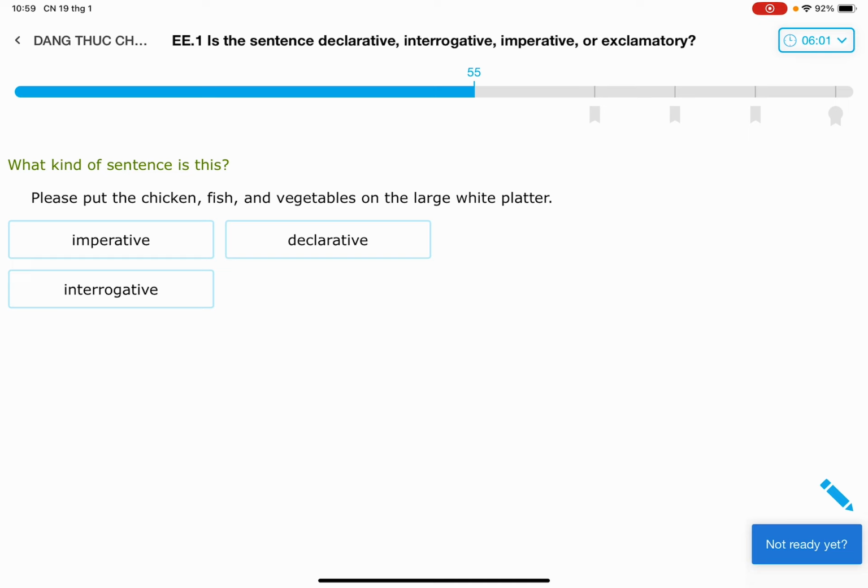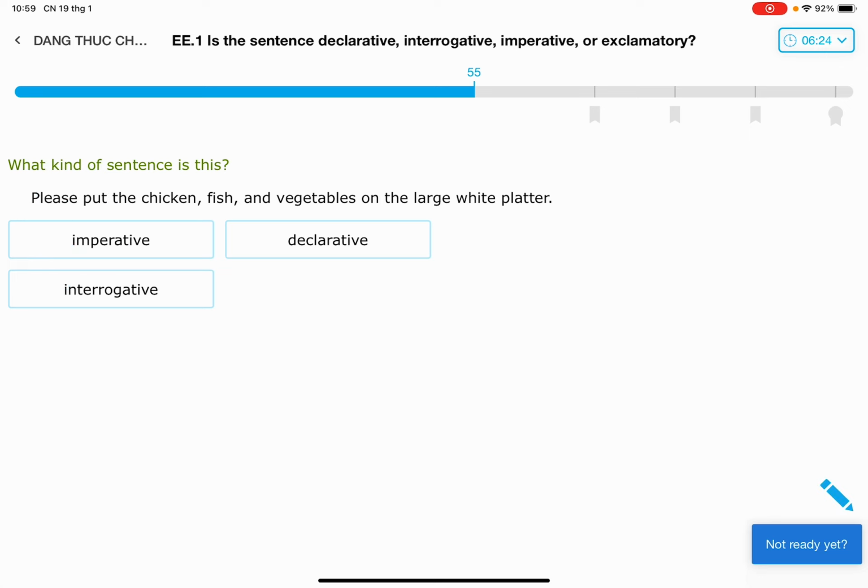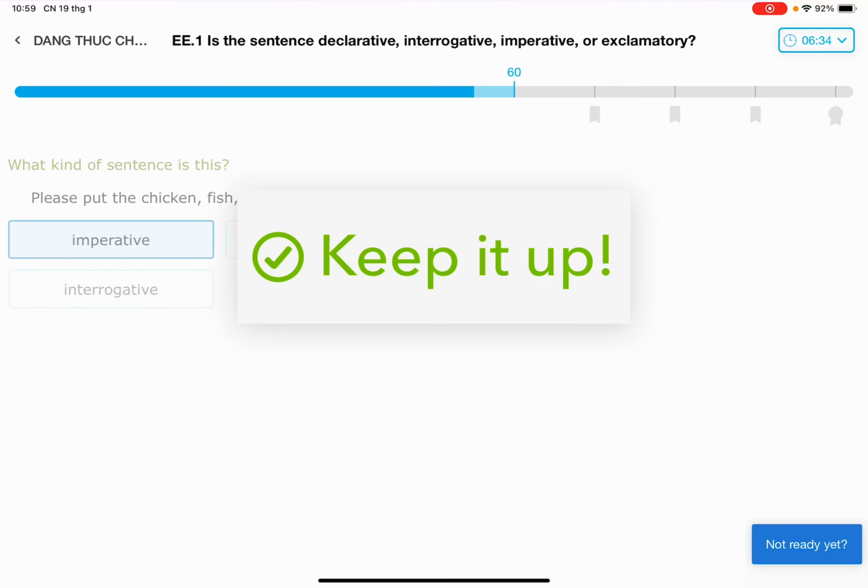So our choice might be this or this. But I'm thinking more of this because see here we have please, and we only say please when we are asking for something. It is saying please put the chicken, fish, and vegetables on the large white platter. Okay, definitely here it is a command, so it's imperative, not declarative.